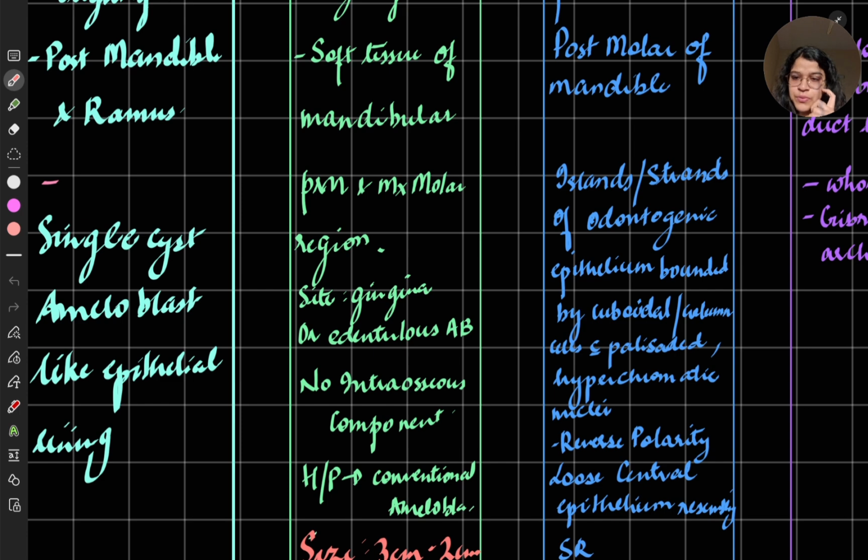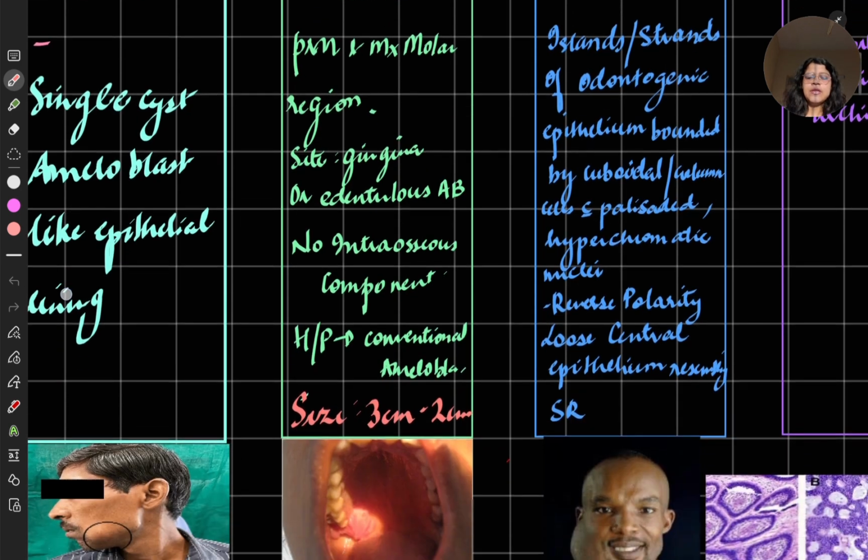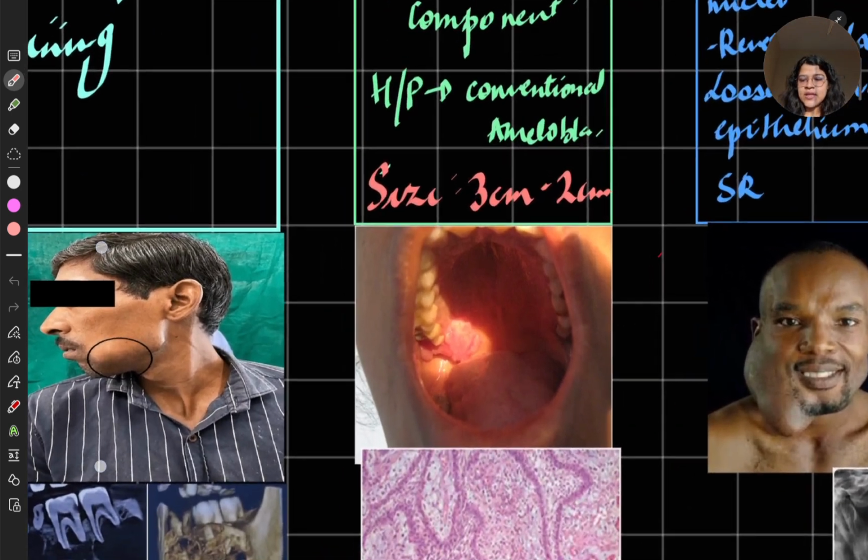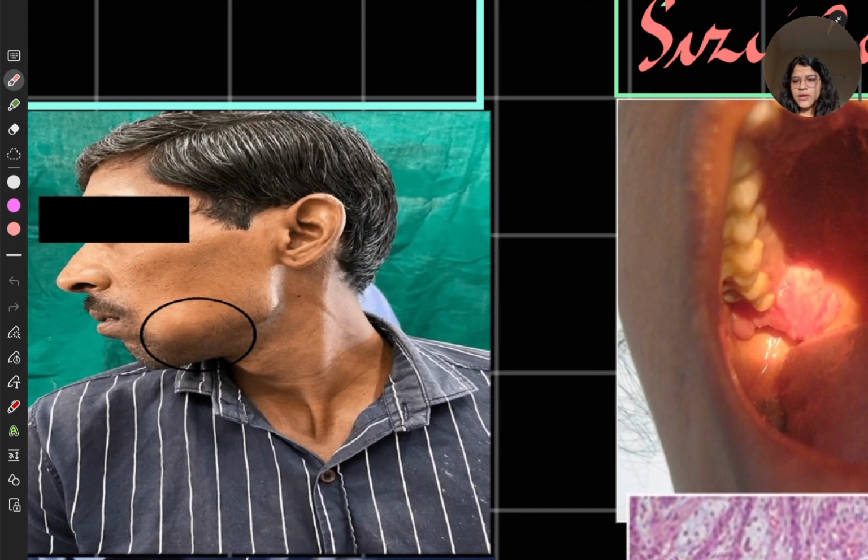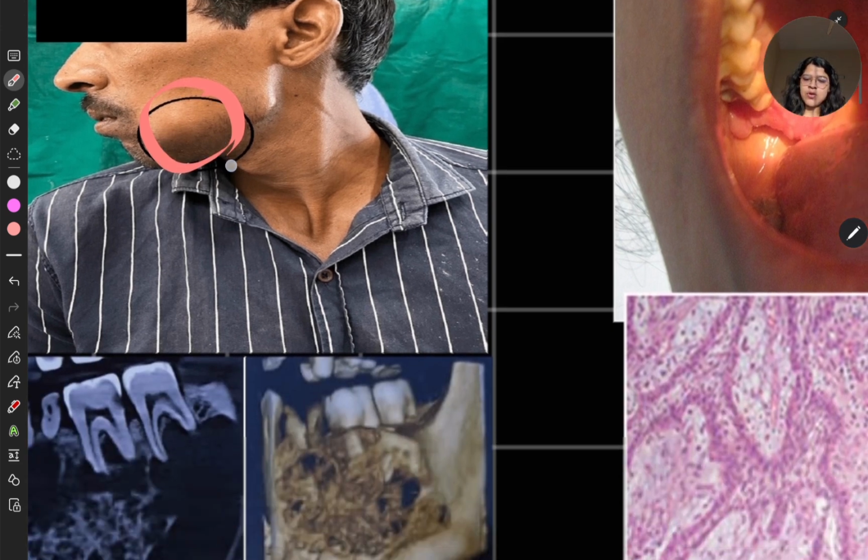In ameloblastoma unicystic, there is a single cyst of ameloblastoma with epithelial lining. Single cyst there is, and it has epithelial lining. It does not have multiple cysts. Can you appreciate this in this photo? Outside you will not understand whether it's unicystic or not.